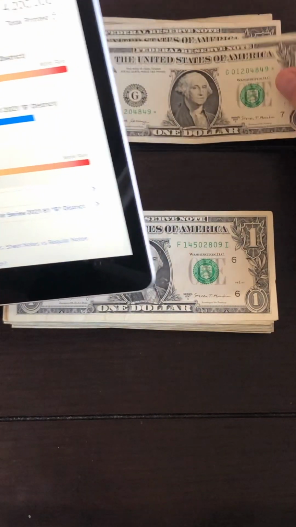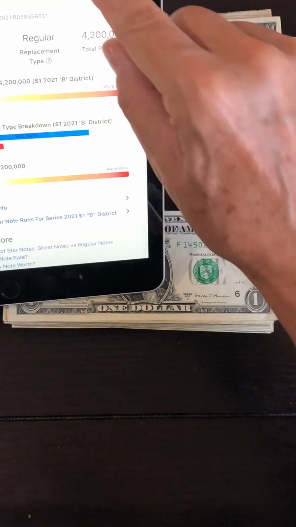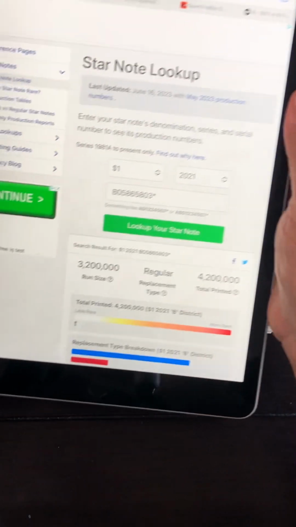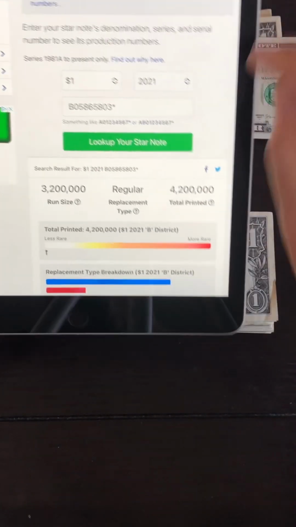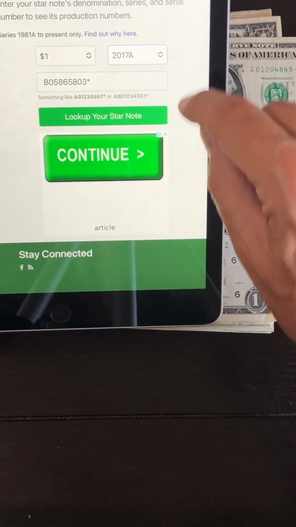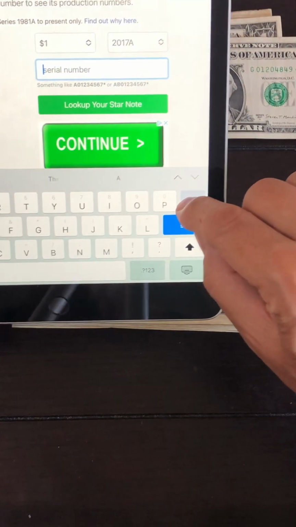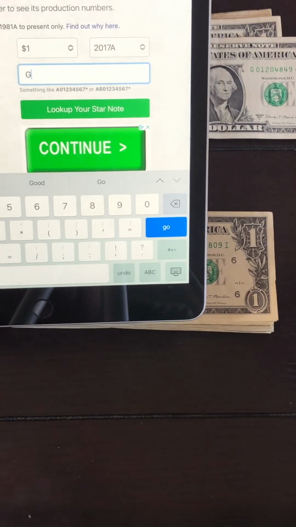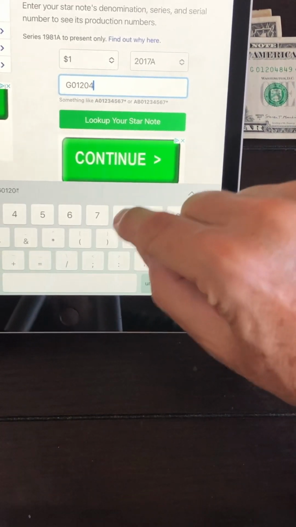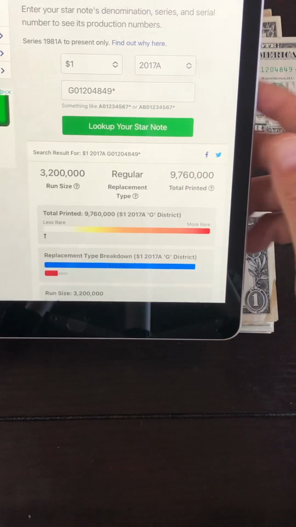All right, here's another star note. This is a 2017A G block. Let's see what this is all about. Go to mycurrencycollection.com. There's the website up there. On the left, click on Star Note Lookup. This page comes up. You enter $1, the series 2017A, and then the serial number here, which is G, and then we have 01204849. Always enter the star after it, right there. Hit look up your star note.